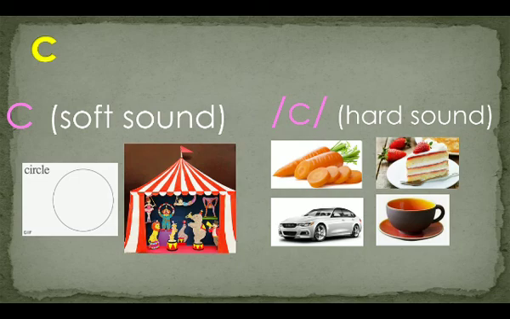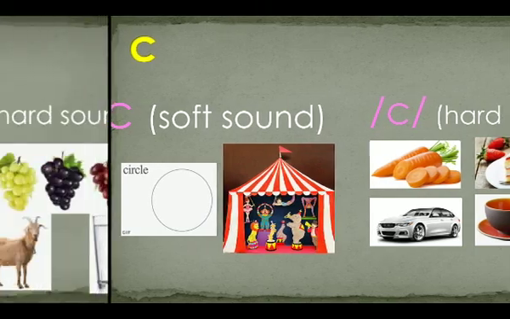First look at the soft sound, C: circle, circus. And the hard sound K: carrot, cake, car, cup.